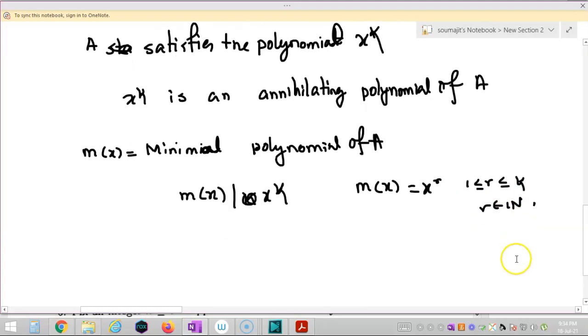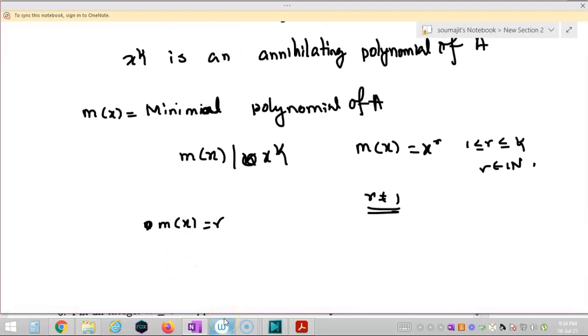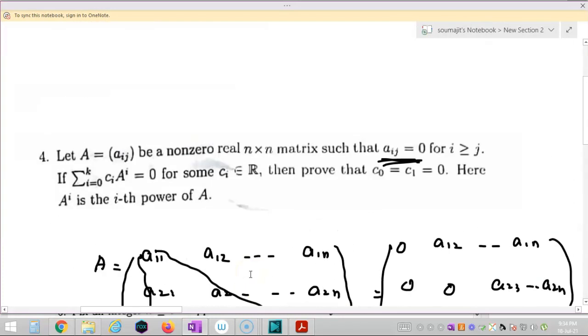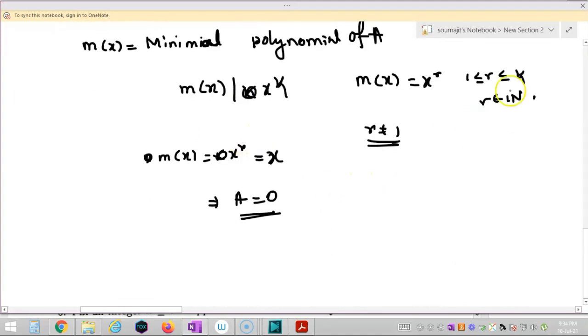Now I am claiming that this r cannot be 1. If r is equal to 1, then the minimal polynomial m(x) would be x, so A is equal to 0, so A becomes the zero matrix. But it is given that A is a non-zero matrix, so r starts from 2. Then the minimal polynomial is at least x to the power r, where 2 is less than or equal to r, less than or equal to k.